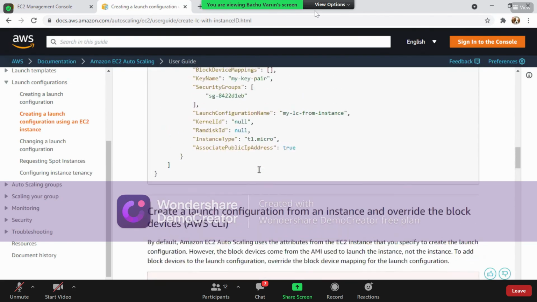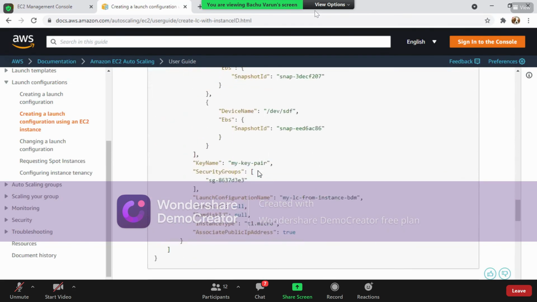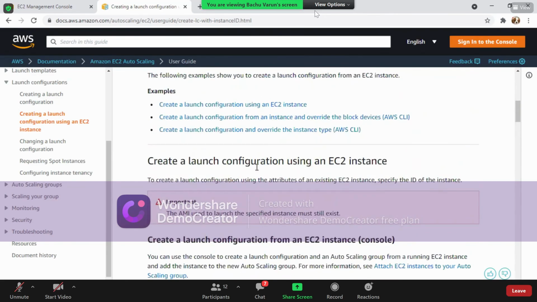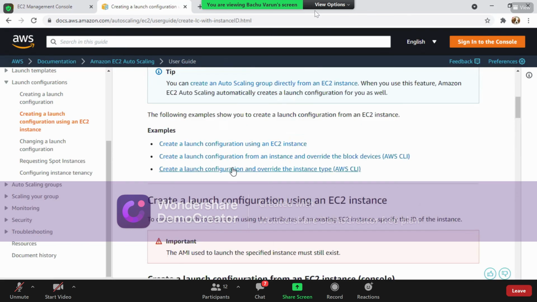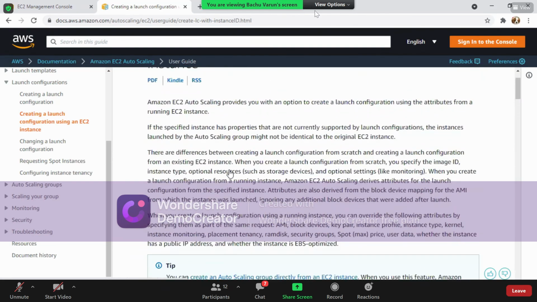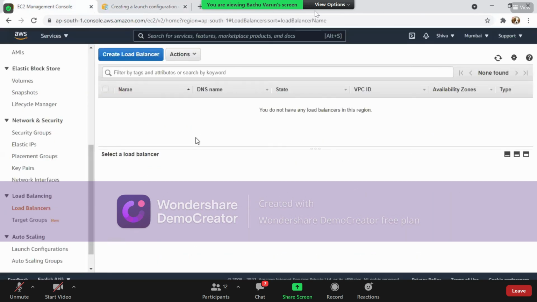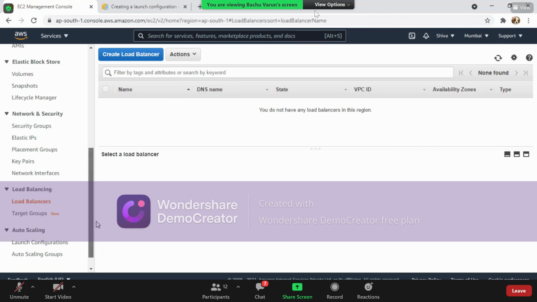Don't forget, if you want to use this command, you can utilize it. But if you don't want to use commands, then there is an option for you here. Directly use it. As of now, I cannot create a load balancer for you. But yes, if you get enough time, I'll show you how to create it by using the load balancer.